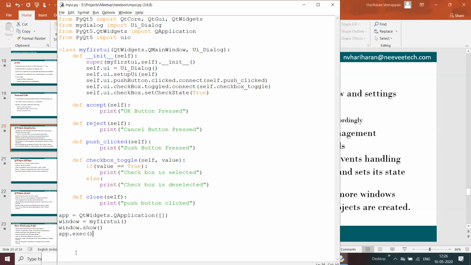After that, the control stays completely within this main loop. The main loop is present inside app.exec, and the program control only comes after we close the application. Until that time, it stays completely within exec. For example, if I put some print